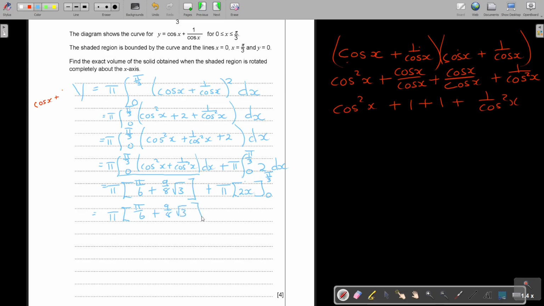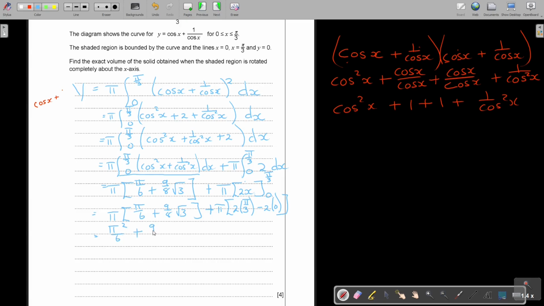Square root 3. Okay, so if I substitute, every time I want to put an equal. Okay, so it's going to be pi, and then don't forget it's going to be 2 pi over 3, minus 2 and then the 0. Okay, and that's going to be like that. Now I think I can multiply in. So I'm going to get pi square over 6